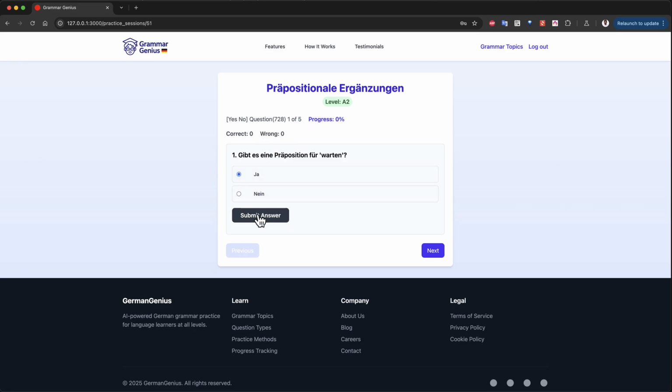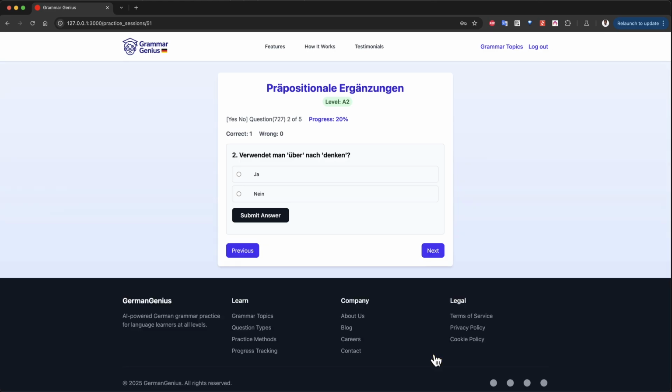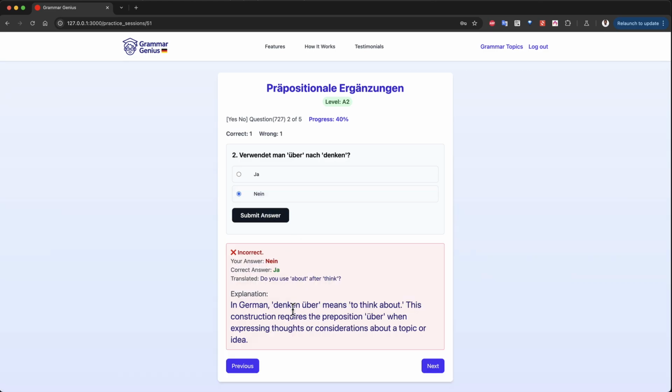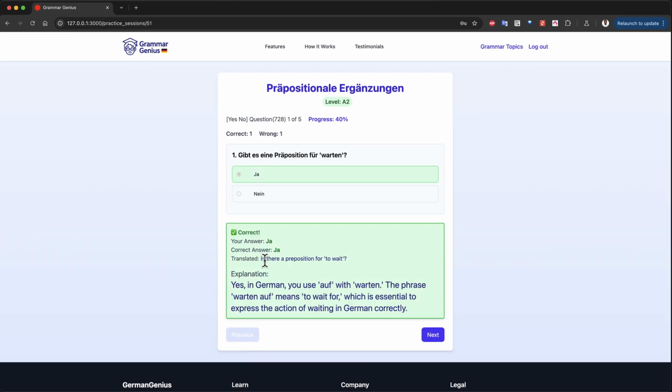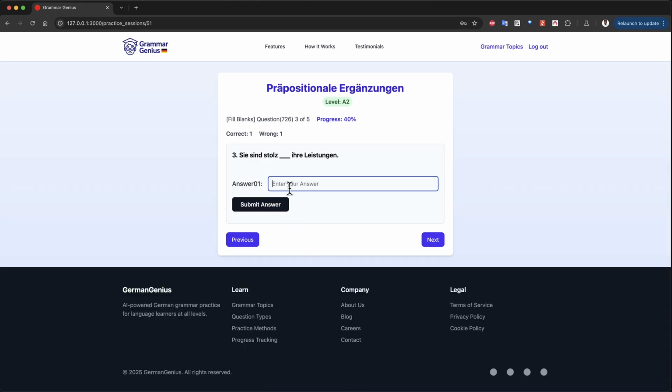Submit answer, and perfect. It exactly identifies the answer as right, updates the progress, and even provides a little explanation. This is exactly the functional app we set out to build. In our first attempt, this fundamental part of the application was completely broken. Here the AI, guided by our detailed prompts about how the questions should be generated and how users should interact, was able to build this core logic correctly.